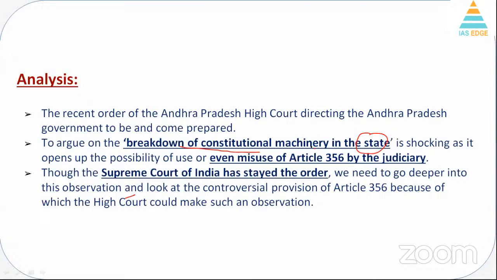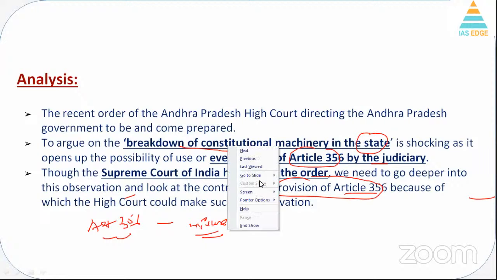Now, this opens the possibility of misuse of Article 356 by the judiciary. Though the Supreme Court has stayed the order, we need to go deeper into the observation and look at the controversial provision of Article 356. Article 356 is one of the most controversial provisions of the Constitution because of its sheer misuse over history. And we'll understand how the sheer misuse was done by the respective governments.